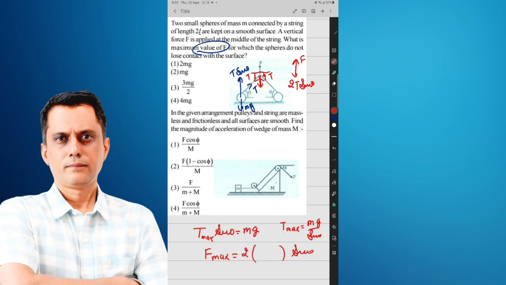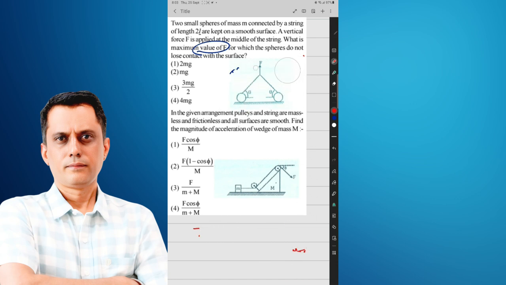And we know T maximum is mg by sine theta. Then we can say the maximum force which is applied on the string, F maximum, equals twice of mg, twice of the weight. So it is the first case. We can say the answer is twice of mg. So the first option is correct.